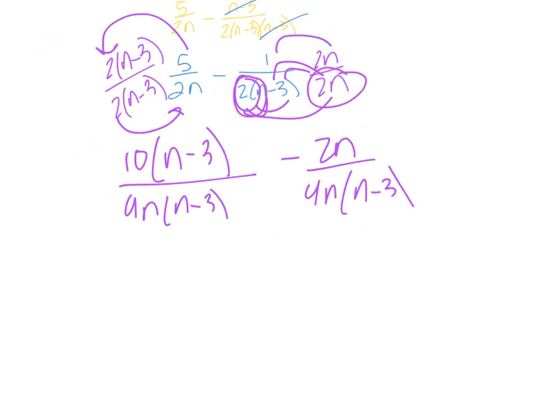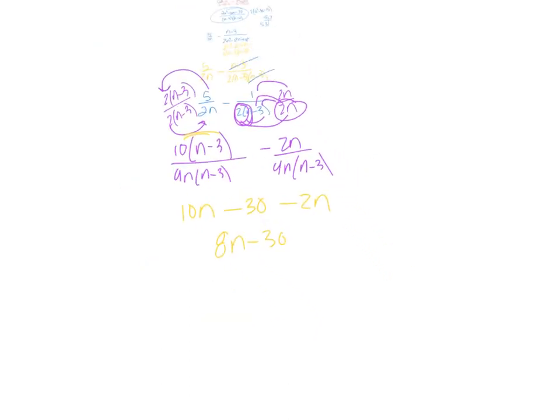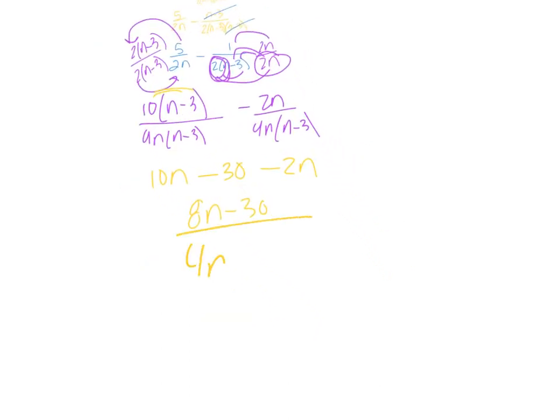Okay, so now we have the same denominators. We can add or subtract numerators. I need to combine like terms first. So this is my numerator work. Okay, so we're going to get 8n minus 30. That's my numerator. My denominator stays the same.